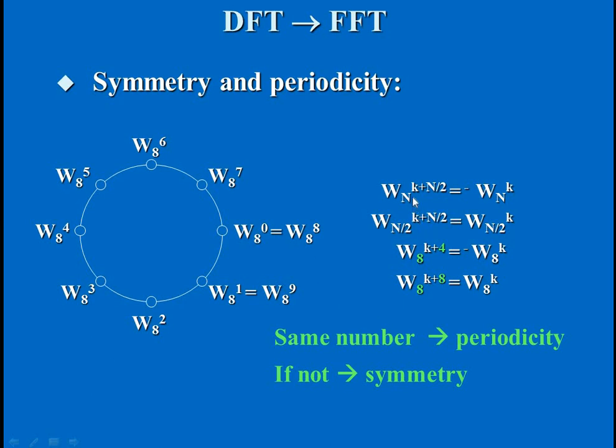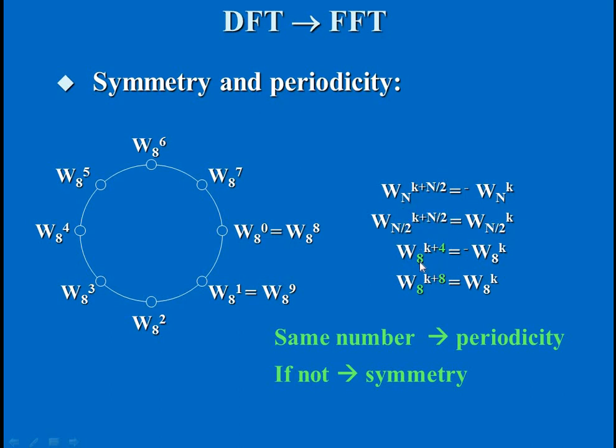Consider that these are the general formulas for symmetry and periodicity. If you change the value of k, that is symmetry, and if you change the length, we say that is periodicity. So these are the formulas. Let us check these formulas with some numerical examples.